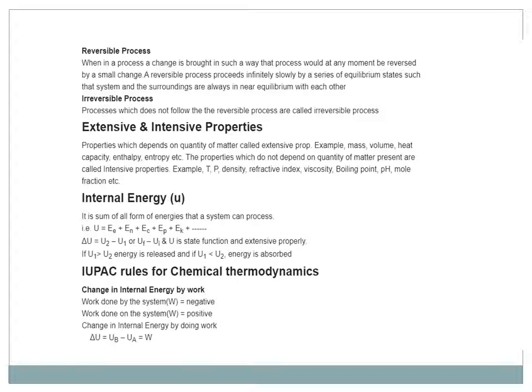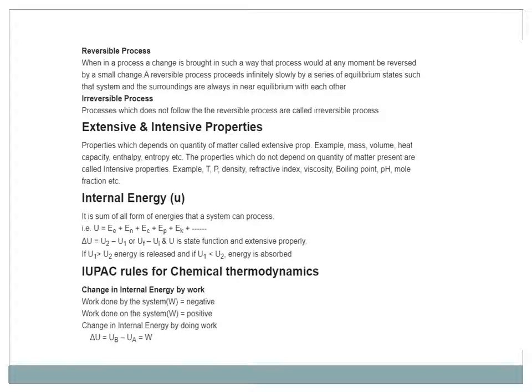A reversible process proceeds infinitesimally slowly by a series of equilibrium states such that system and the surroundings are always in near equilibrium with each other. Irreversible process. Processes which do not follow the reversible process are called irreversible processes.